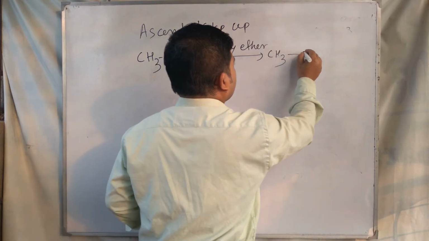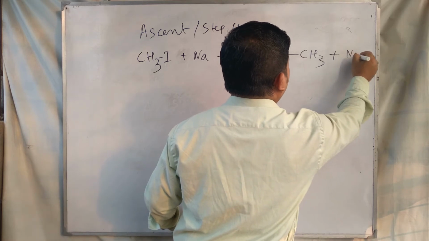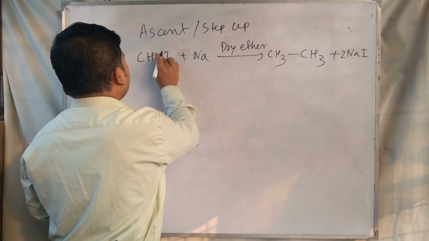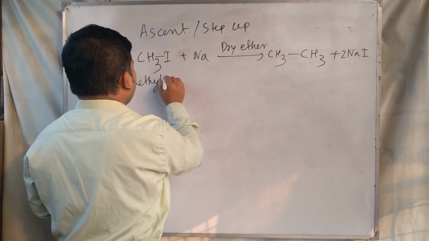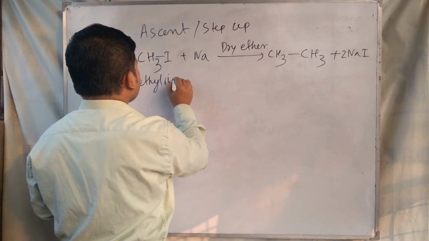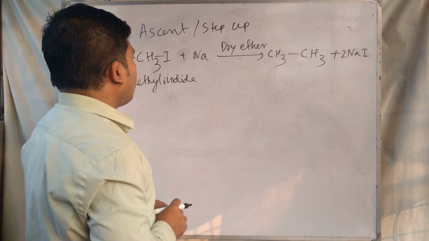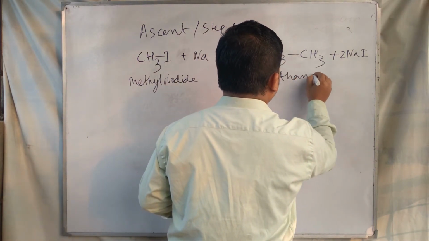By this reaction it produces sodium iodide, from methyl iodide or iodomethane, and it produces ethane.